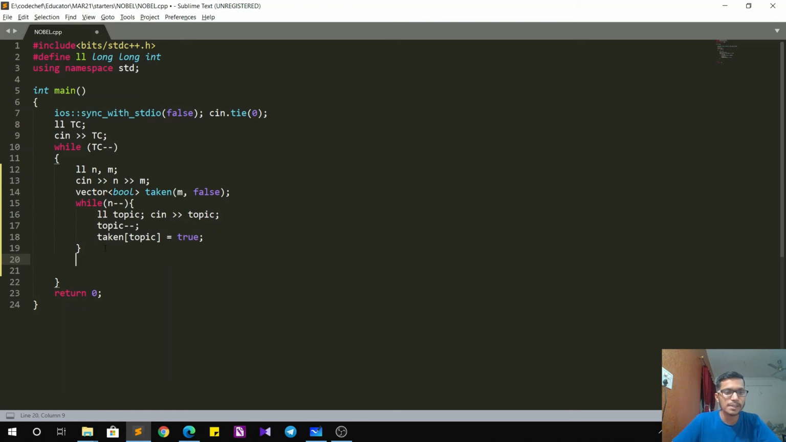And that's it. When this loop ends, I know what all topics are taken already by the researchers. Now chef has to see whether there is a topic which is not taken by someone. So for that I have a Boolean variable, let's say pos, and initially I am assuming that the answer is not possible, so I am giving the initial value as false. So I am assuming that chef cannot win a Nobel, but now we will check whether it is possible to win a Nobel. How to do that?